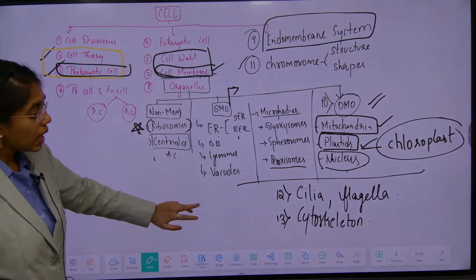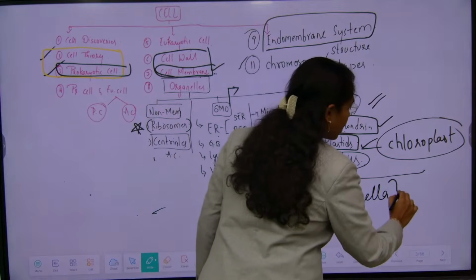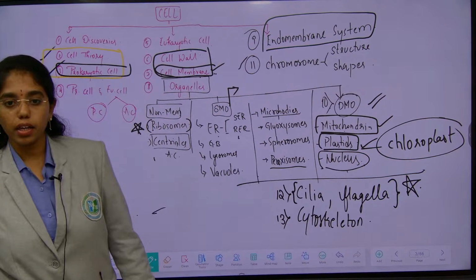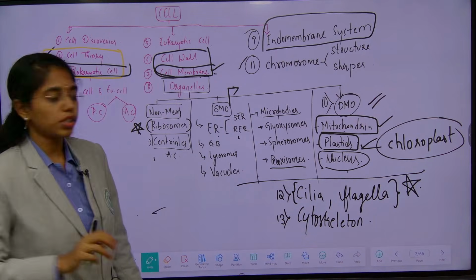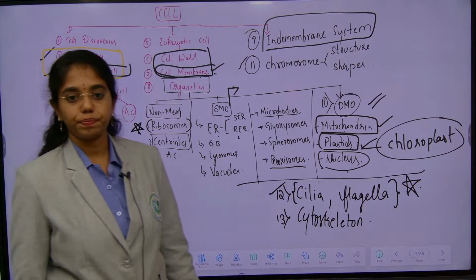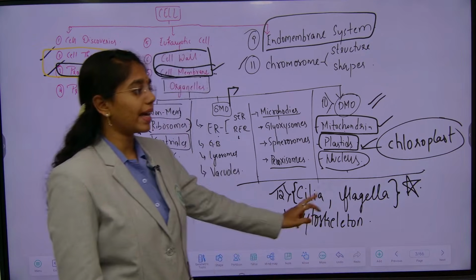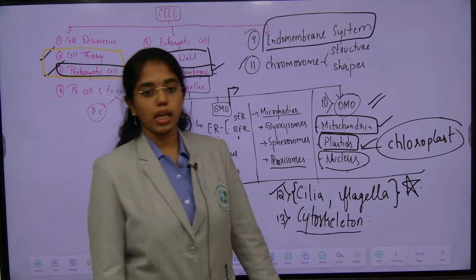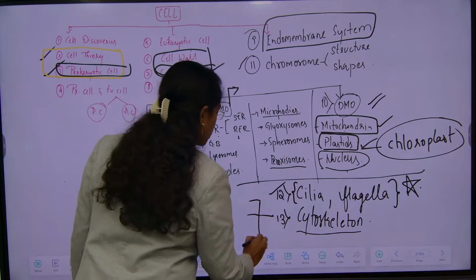And in this, learning the microtubular arrangement of cilia and flagella is very important. If you see all 10 previous year questions from this chapter, you can see 2 to 3 diagram based questions from cilia and flagella, on the microtubular arrangement of cilia and flagella. Next is the cytoskeleton, where you will learn clearly about microtubules.